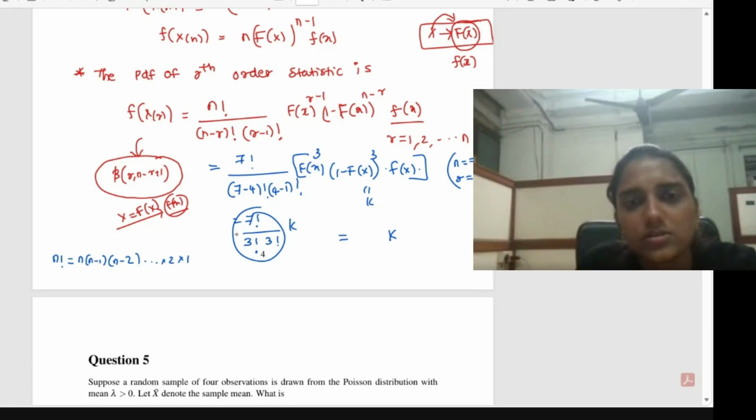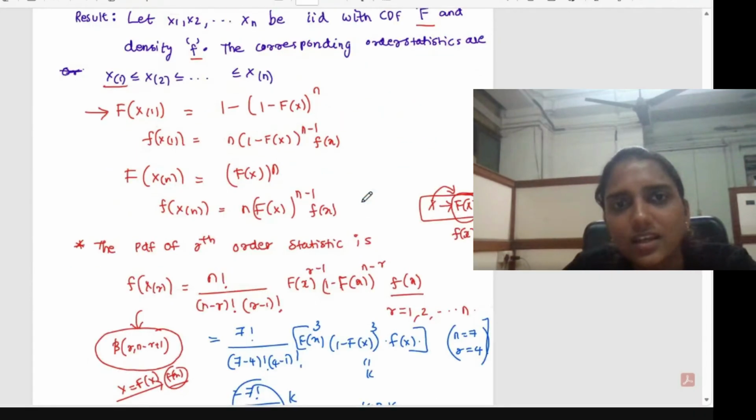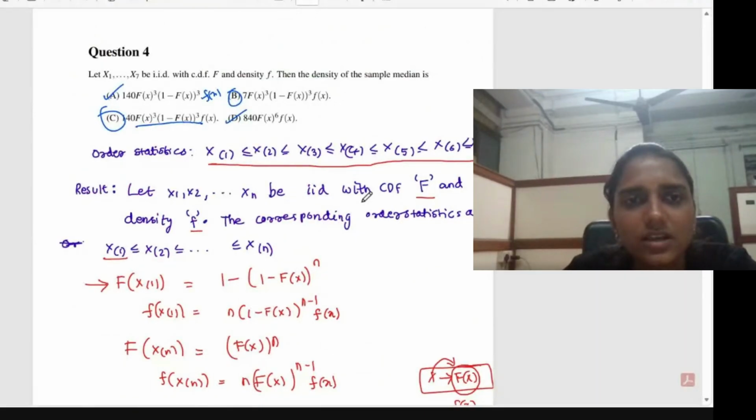So 7 factorial by 3 factorial: 7 factorial can be written as 7 into 6 into 5 into 4 into 3 factorial, that will cancel with one 3 factorial in the denominator. Then the other 3 factorial we can cancel with this 6 only. So this will become 140 into this k, that k is this part. So what will be the answer here? That will be option C.